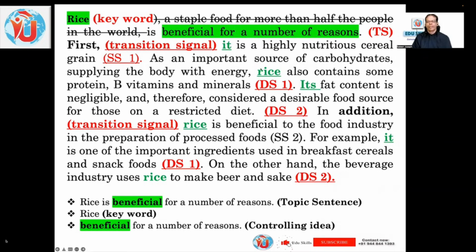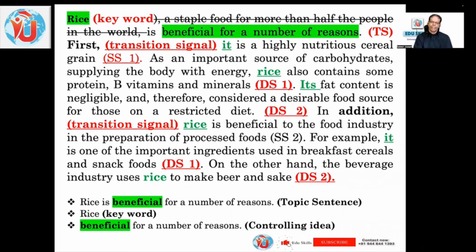Again, you see rice is being repeated here, and again a pronoun refers to rice. So this is called coherence and cohesiveness in your writing or reading, or whatever the structure, the text, the script or the audio. Even the audio will have this structure. So this has to be in your mind while reading any passage.